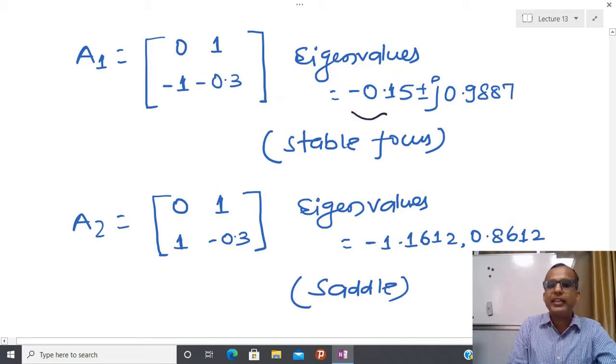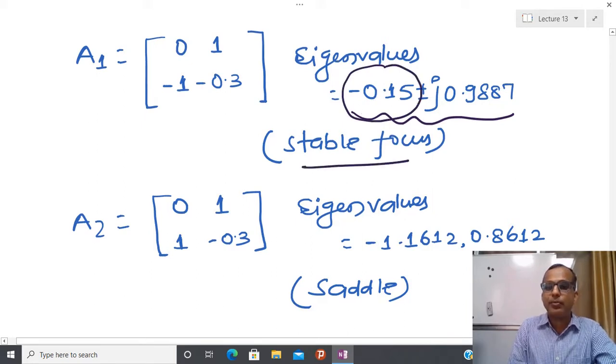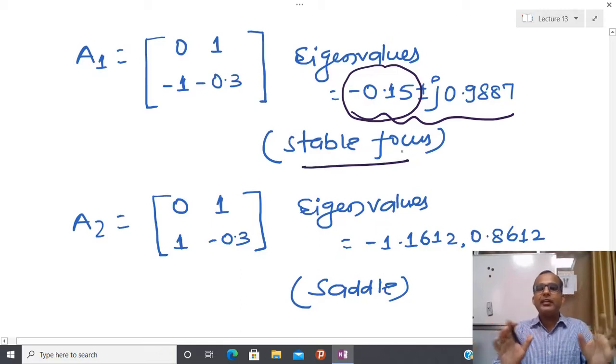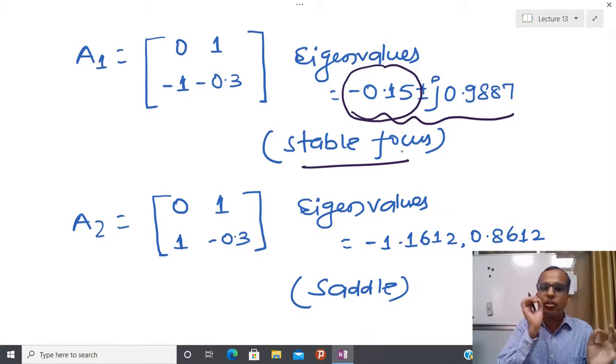And if you check the eigenvalues, you can see that the real part of the eigenvalues is negative, and if that is negative, then I have a stable focus. So what we are saying is that the behavior of the nonlinear system in the vicinity of 0, 0 is a stable focus.